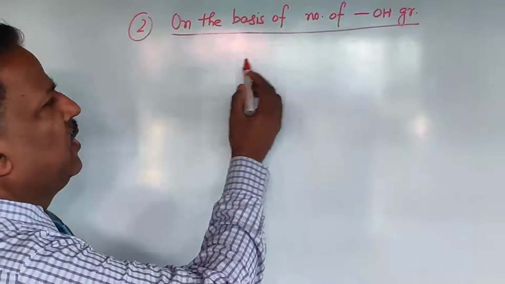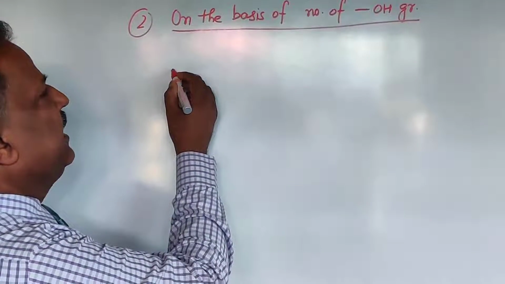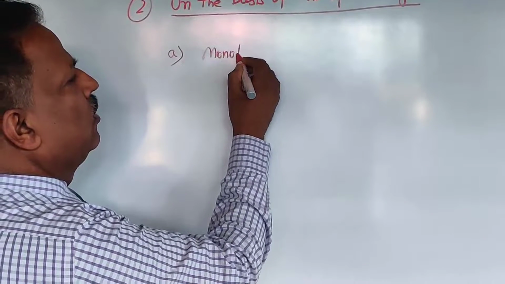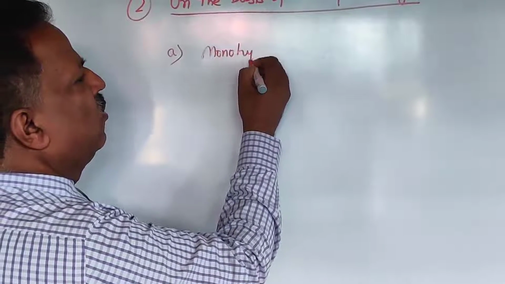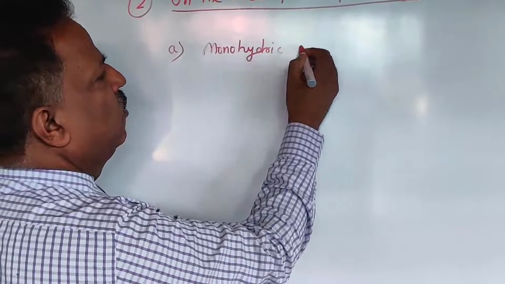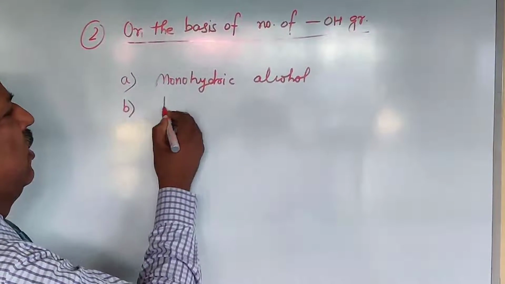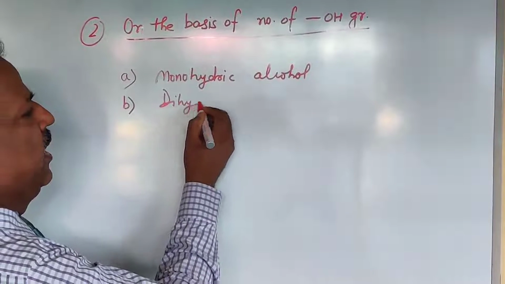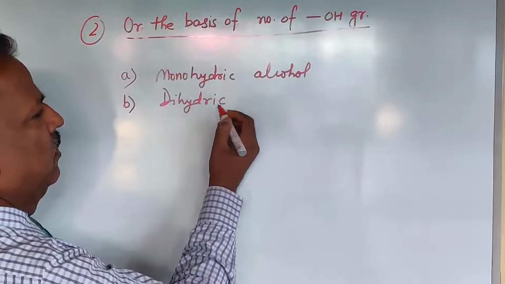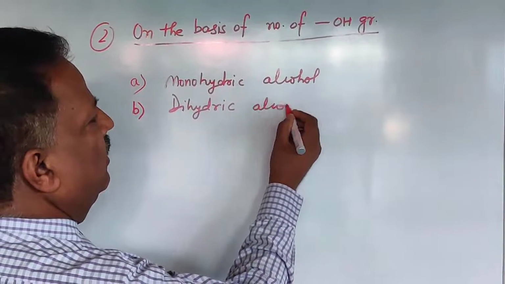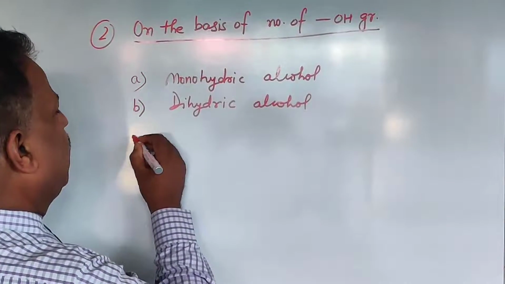Second classification of alcohol is on the basis of the number of OH groups present. On the basis of the number of OH groups present, it can be classified into monohydric alcohol, dihydric alcohol, and polyhydric alcohol.